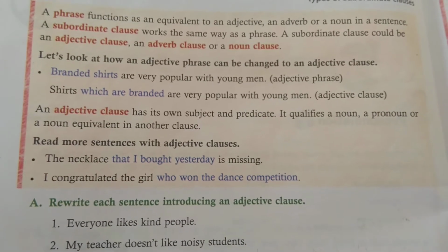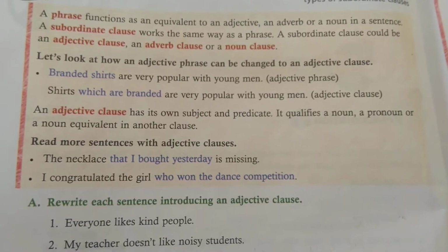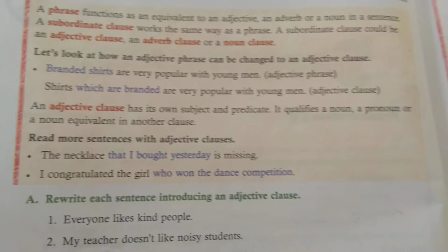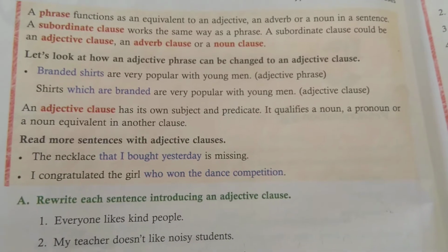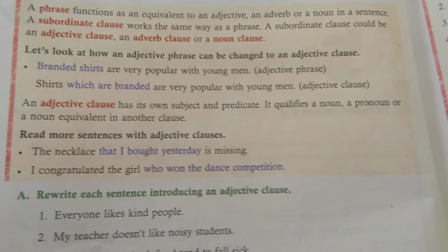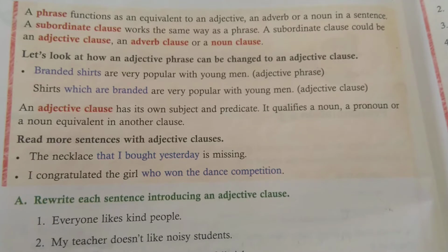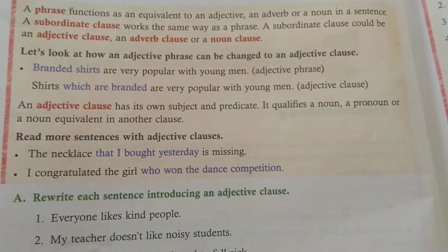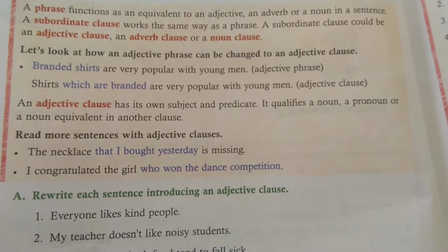Therefore here, which are branded, you are giving an adjective, branded, to shirts. Shirts which are branded are very popular with young men. That is called an adjective clause. Which are branded forms an adjective clause. Now, the necklace that I bought yesterday is missing.